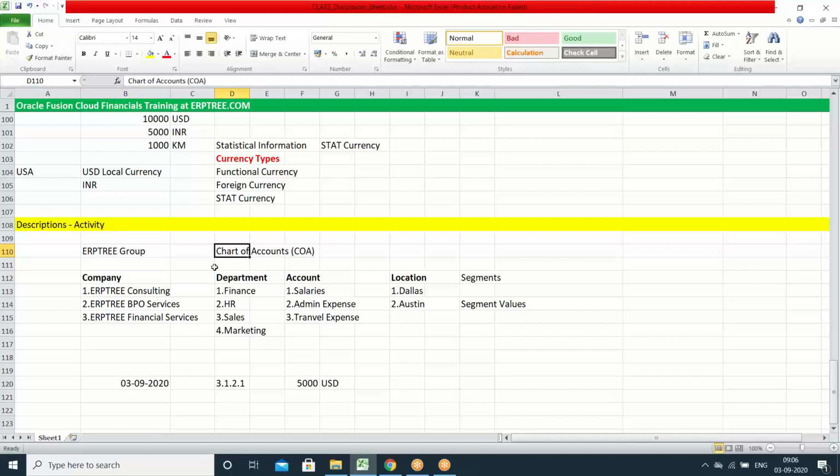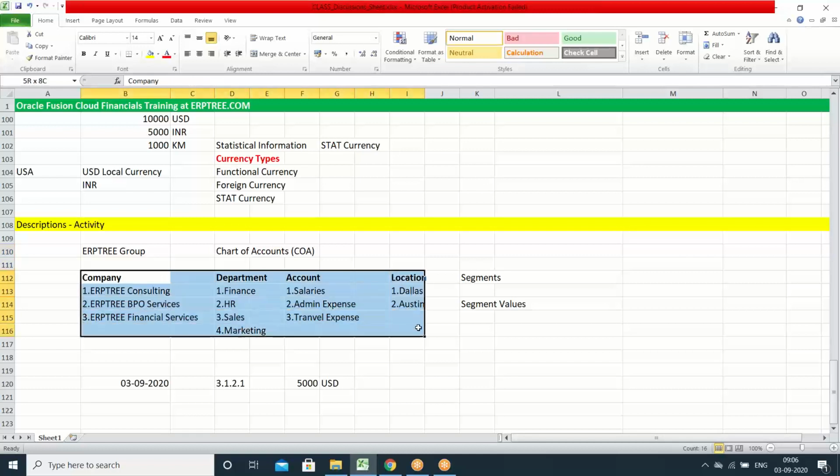Okay. So why are we calling it chart of accounts? Is this information related to chart of accounts only? No. This information is related to companies, departments, accounts, and locations. But why is Oracle giving us the name chart of accounts? In all these details, the primary information is accounts.